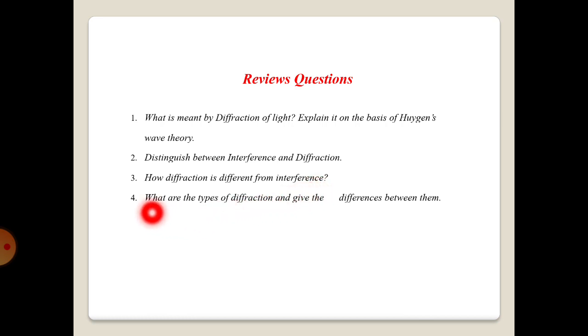Next, what are the types of diffraction, and give the differences between them. Here, two types of diffraction patterns we can observe. The first one is the Fresnel case of diffraction and the second one is the Fraunhofer case of diffraction. In the Fresnel case of diffraction, a point source is used. In the Fraunhofer case of diffraction, an extended source is used.